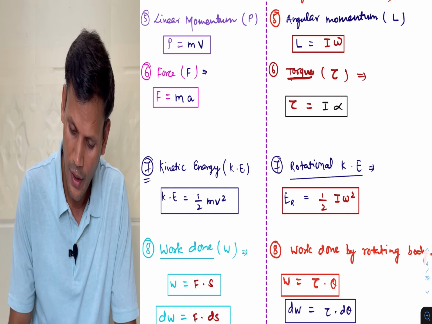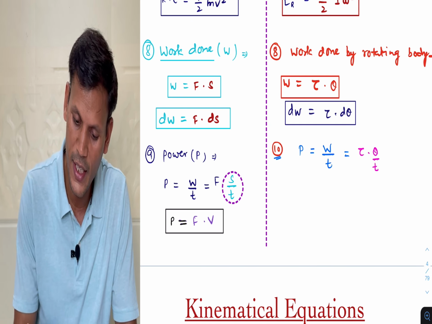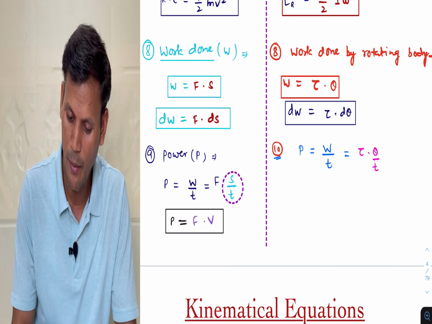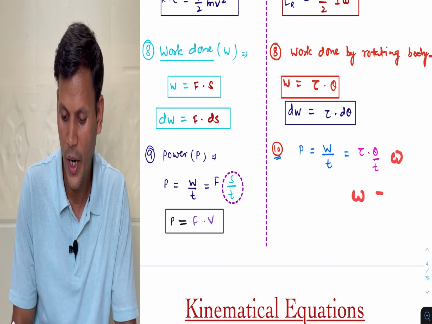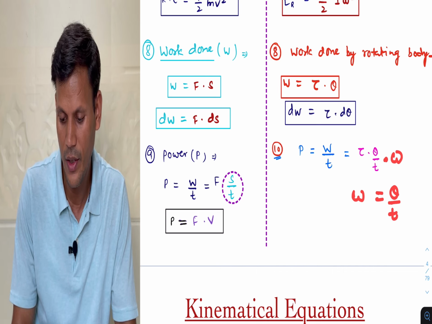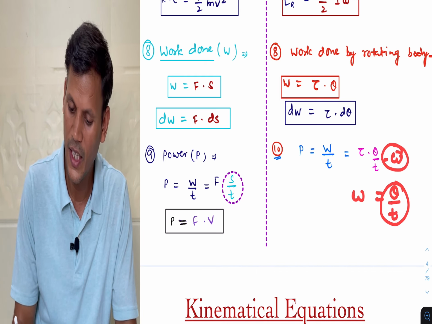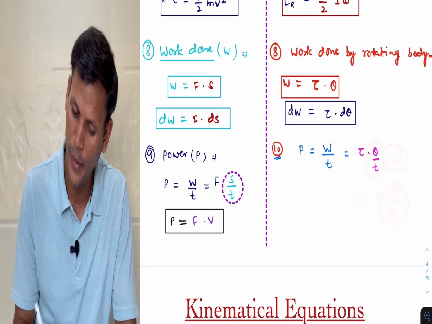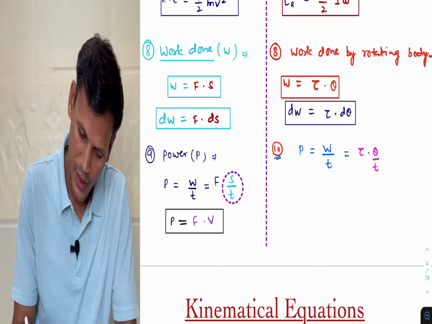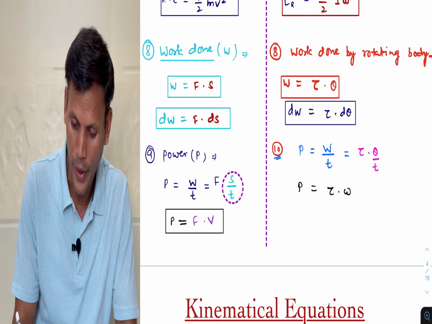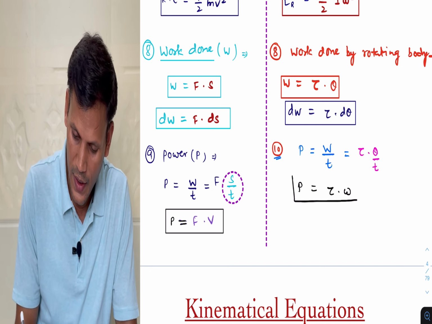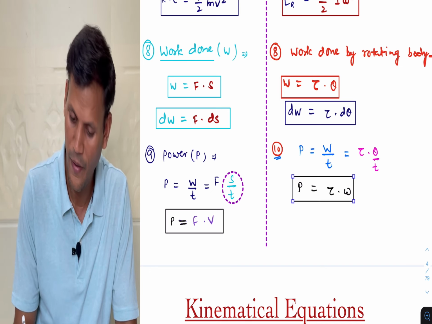Rate of change of angular displacement, this term theta by t will be omega, because we know omega is equals to theta by t. So instead of theta by t we can write omega. So this power will be tau into omega. This is the main formula.